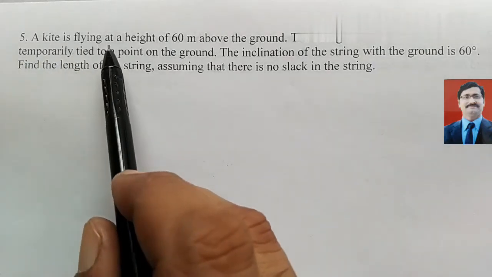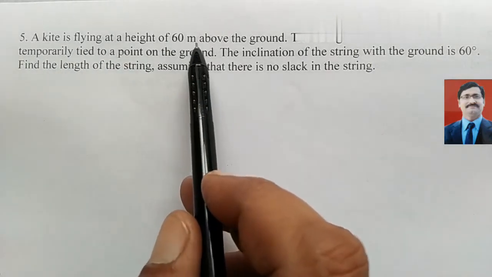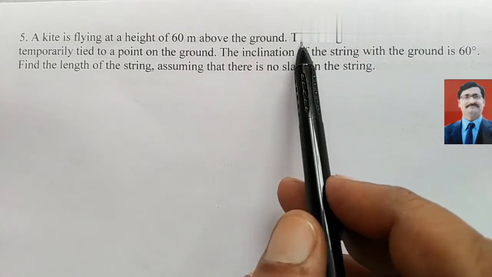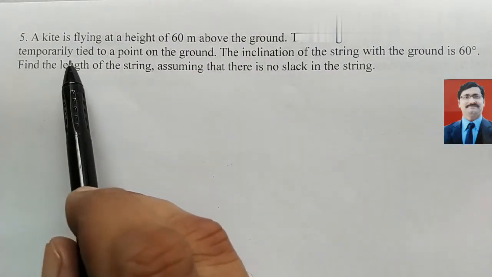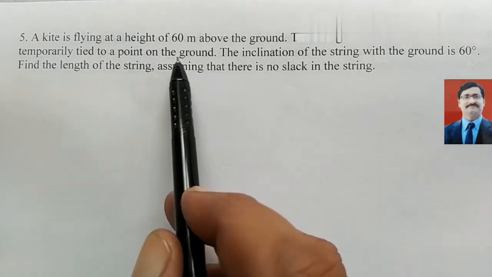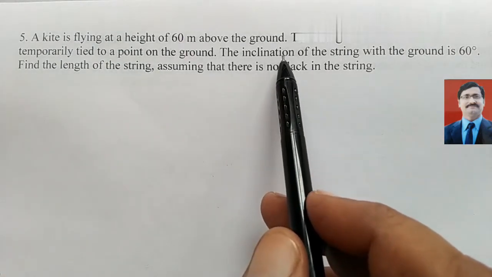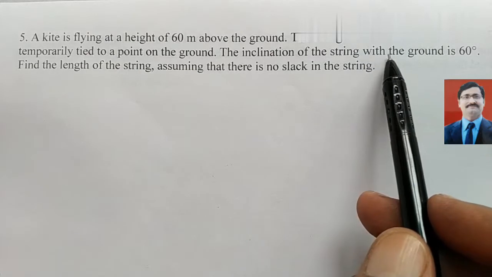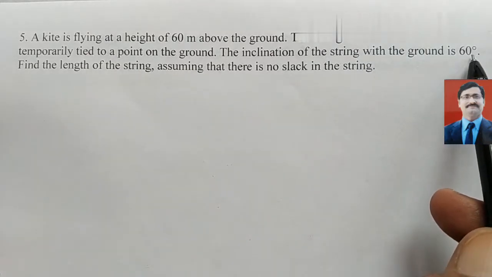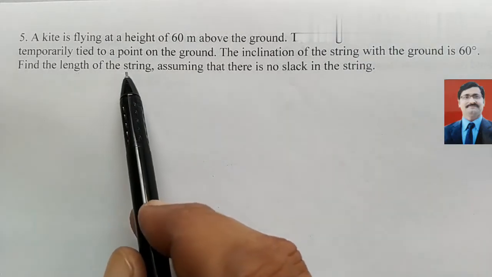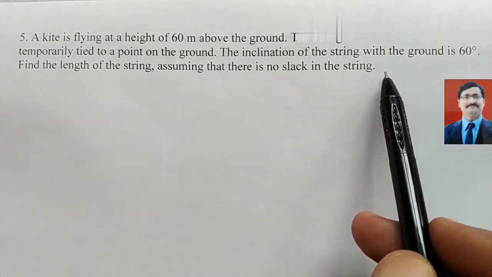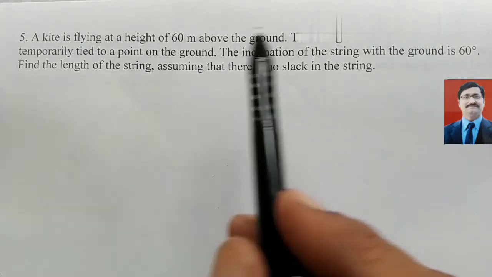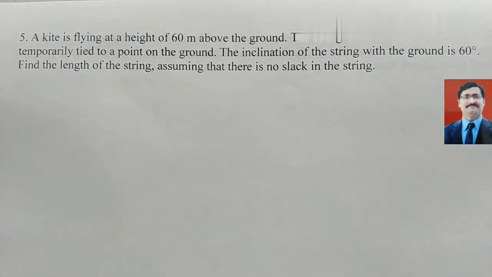A kite is flying at a height of 60 meter above the ground. The string attached to the kite is temporarily tied to a point on the ground. The inclination of the string with the ground is 60 degree. Find the length of the string assuming that there is no slack in the string. According to this question, we have to draw the diagram.